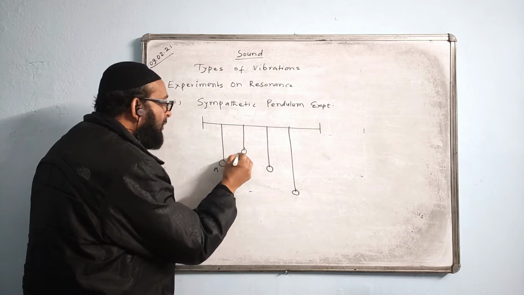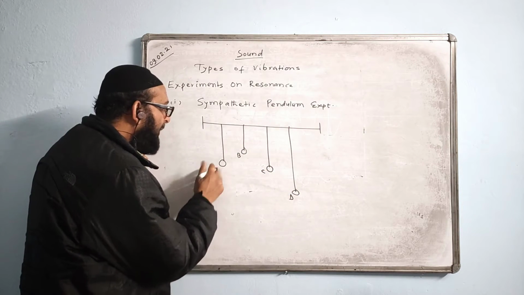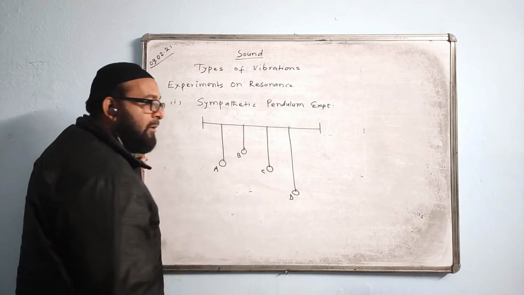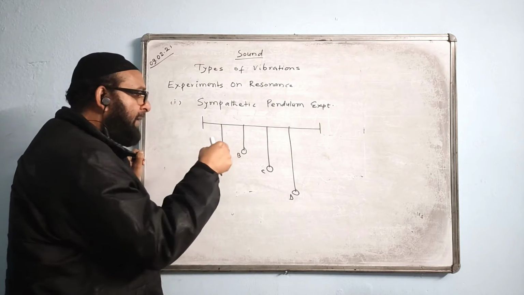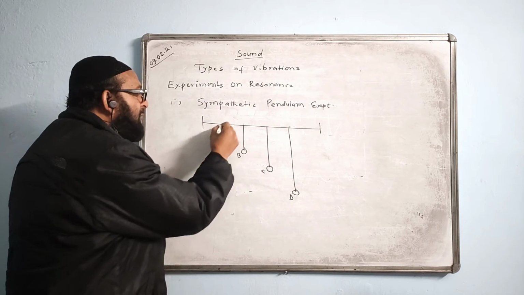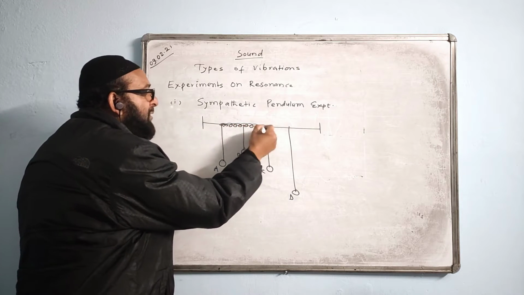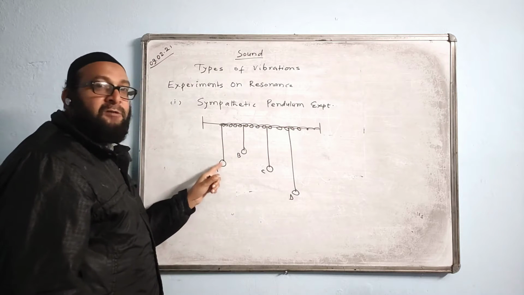Any two of them will have equal length, and two of them will have unequal length. Suppose I keep the length of pendulum A and C equal, and I vibrate the pendulum A. I will be bringing and releasing it so that it moves to and fro. The vibration of this one will be transferred through the string like this. It will go on like this. This is the forced vibration.